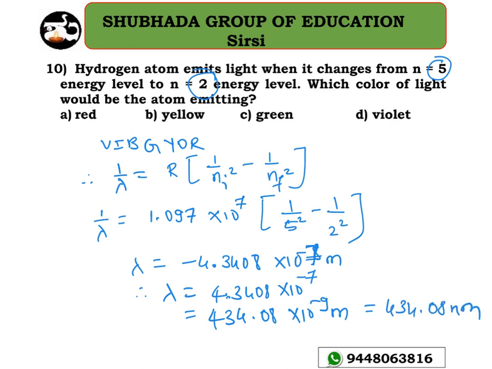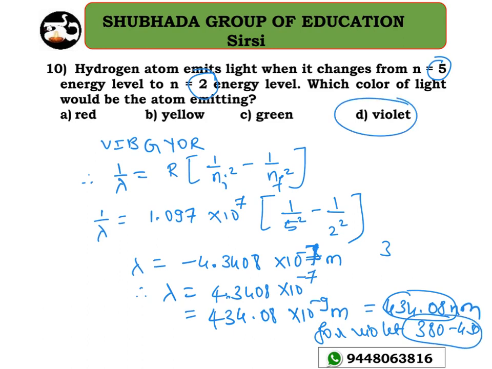So this is 434.08 nanometer. For violet, the wavelength range is from 380 nanometer to 450 nanometer. Therefore this is lying between these two wavelength ranges. So that's the reason why option D is the right answer. The violet color will be the color emitted by the atom. So option D is the right answer for this question.